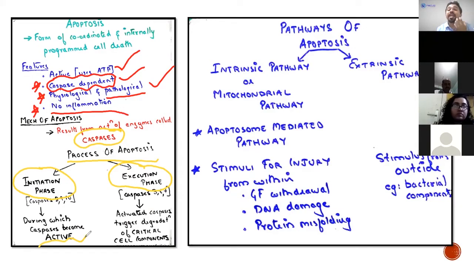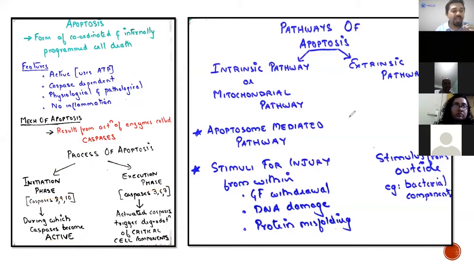Execution, that means something is happening here. What is happening? The activated caspases will degrade the critical components of the cell. The critical components of the cell are broken down once these active caspases are formed.